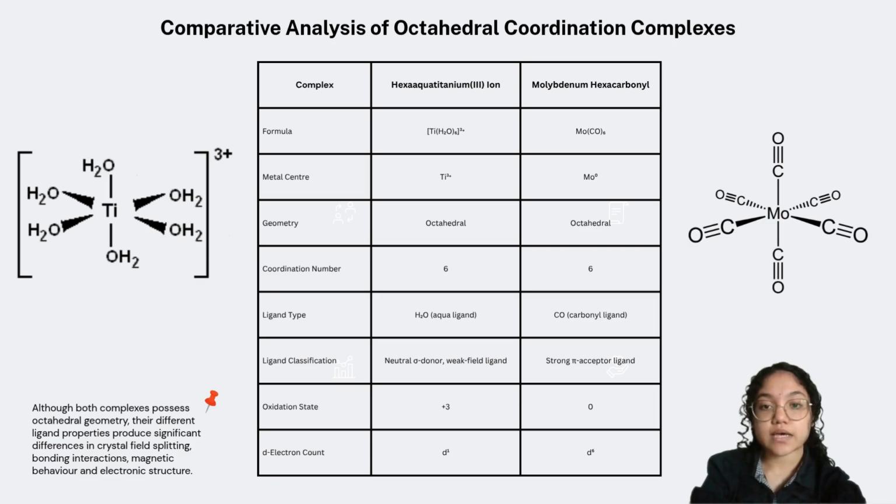On the other hand, molybdenum hexacarbonyl contains molybdenum as the central metal atom with an oxidation state of 0. The six ligands are carbon monoxide molecules, also known as carbonyl ligands. Carbon monoxide is a strong field ligand and is well known for its strong metal-ligand bonding interactions, particularly its ability to accept electron density from the metal through pi back bonding.